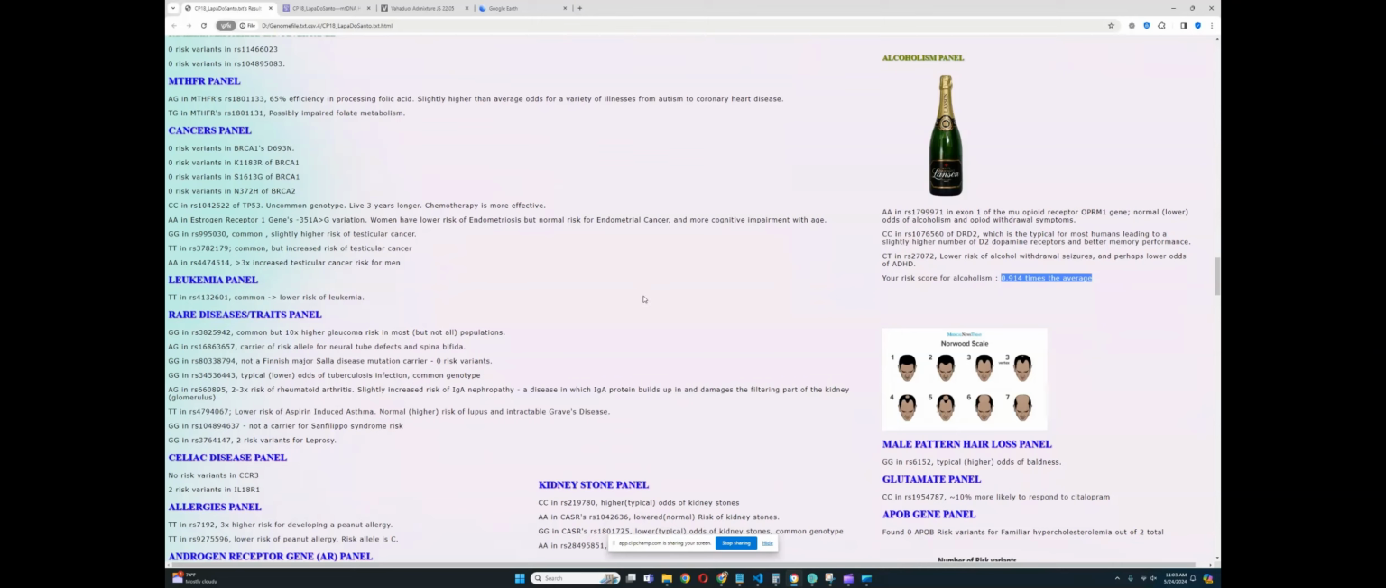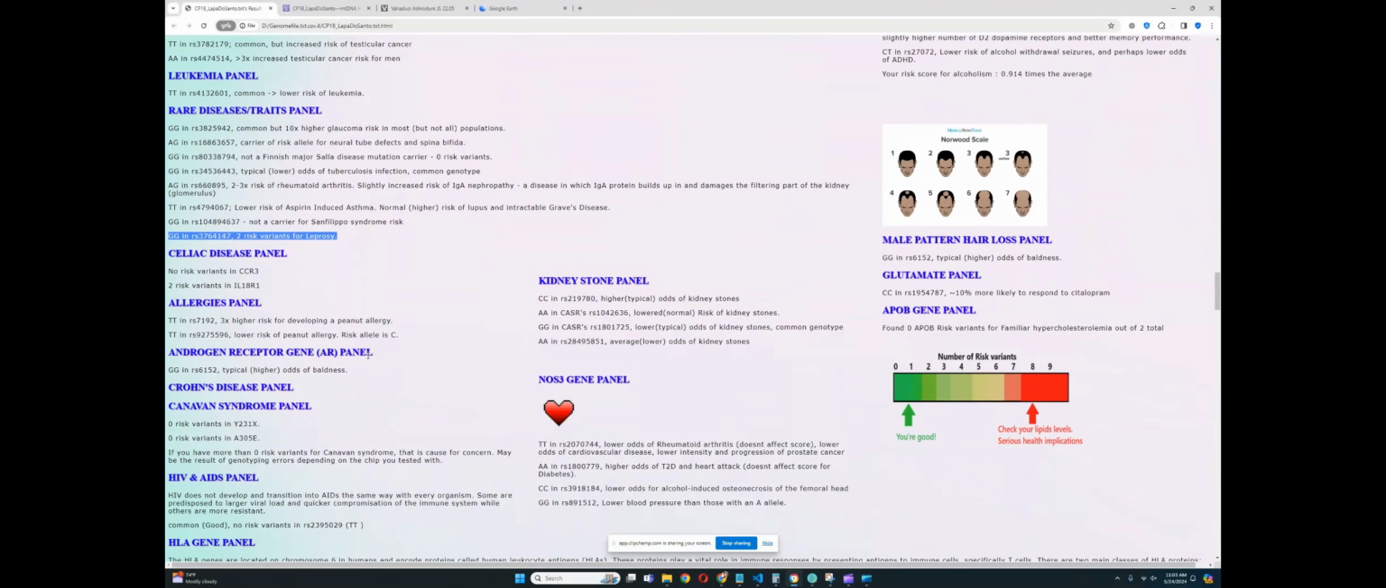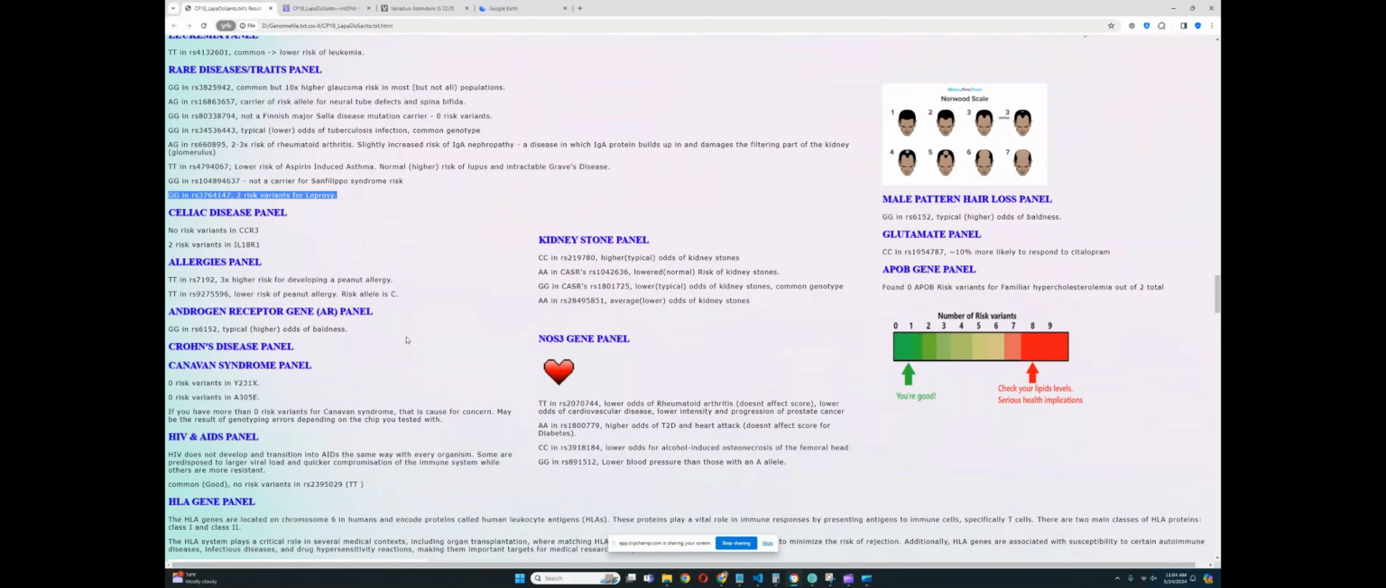For rare diseases and traits panel, this definitely will be very interesting to see. He has a genotype that leads to a higher risk of glaucoma. He has a genotype that leads to risk allele for neural tube defects and spina bifida. He has 2 risk variants for leprosy, and that's pretty much it. It doesn't carry any risk variants for anything else. Okay, no risk variants for Canavan syndrome.